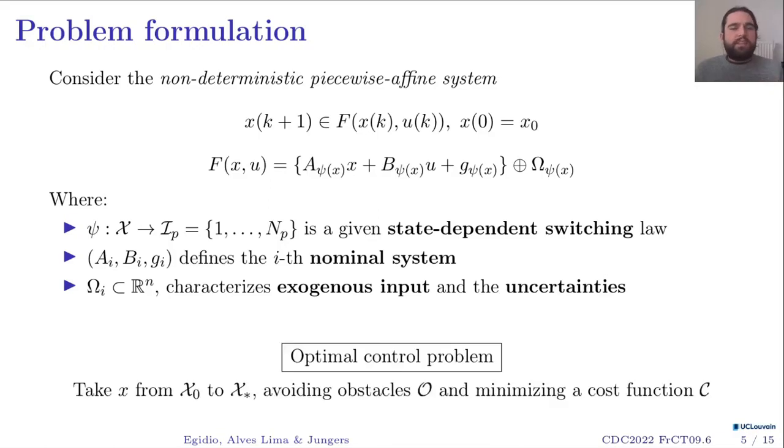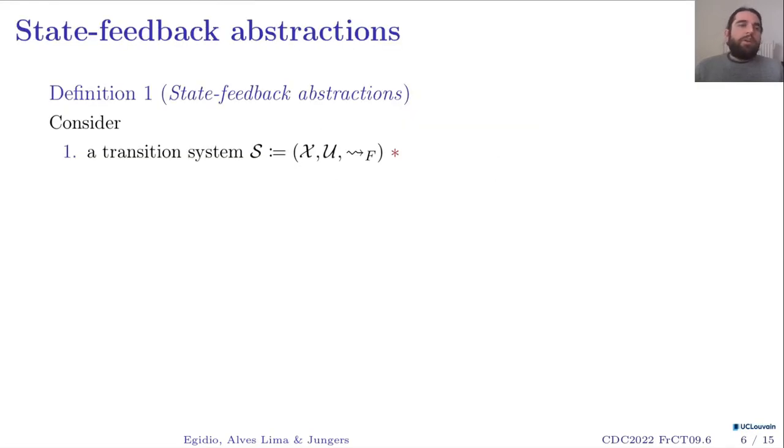Therefore, having this setup, I can state my optimal control problem as being: take every possible state x from the initial set X naught towards the goal set X star while avoiding some obstacles and minimizing a cost function c that I will define shortly. To tackle this problem, I'm going to present state feedback abstractions.